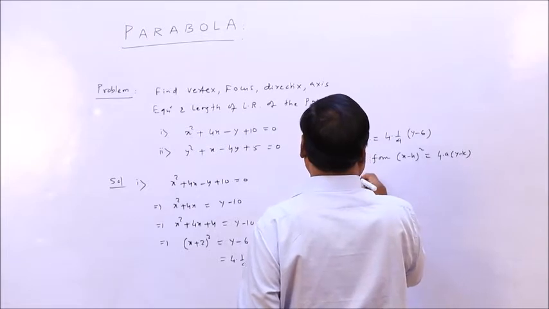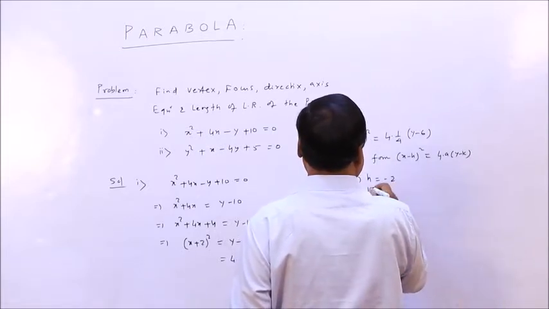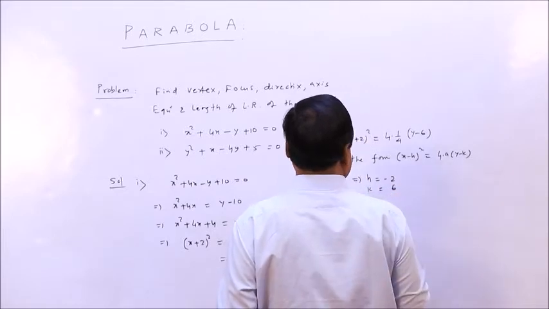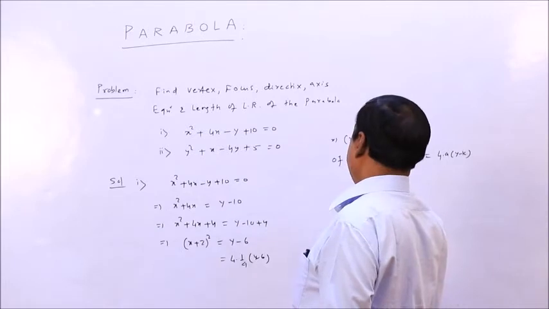So this implies h will be minus 2, k will be 6 and a will be 1 by 4.